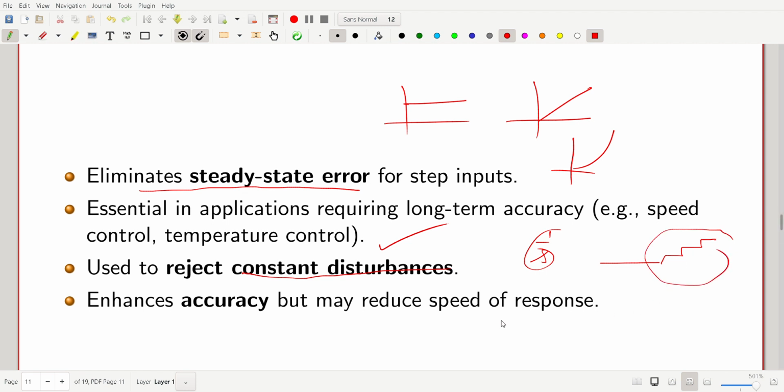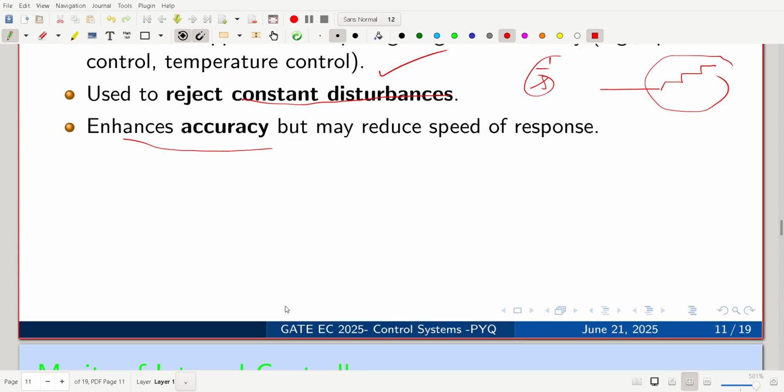That's why we say integral control is used for constant disturbance rejection. It enhances accuracy but may reduce speed of response; it delays the response, but accuracy will be increased. So this is a trade-off in nature.